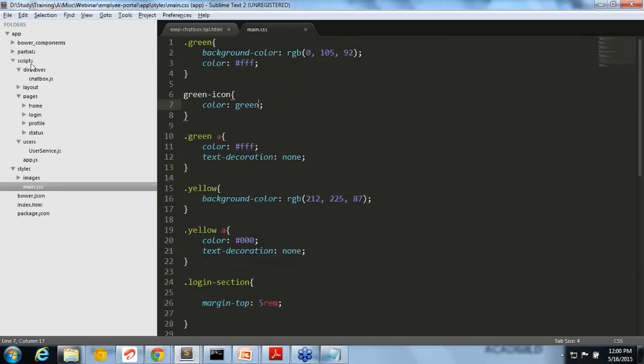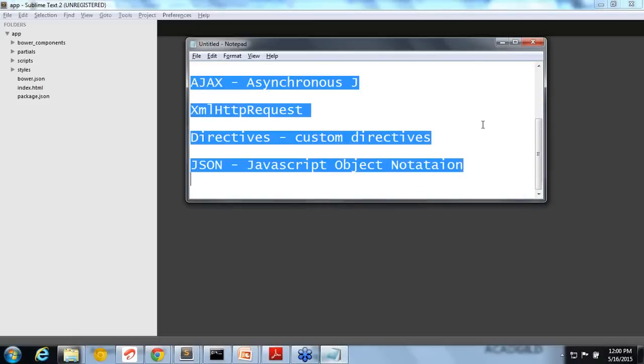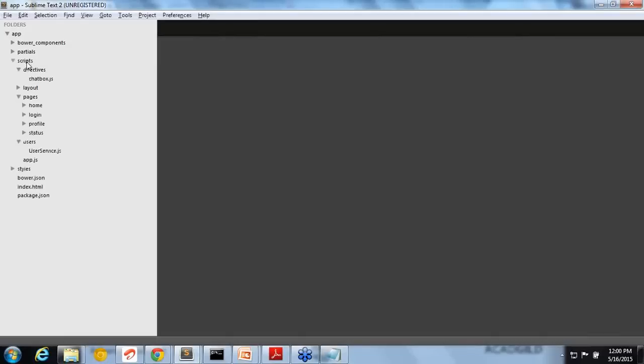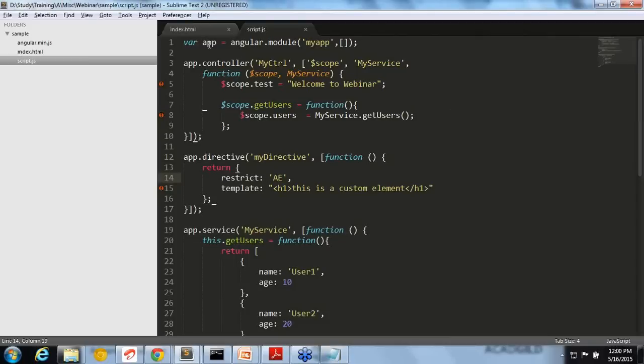So this is the application we have created. The Employee Portal application is this one. You can see the complete application here. Before starting into the folder structure, the basic things I will tell you. All our AngularJS code is in the scripts folder, and all the basic styles are in the styles folder.